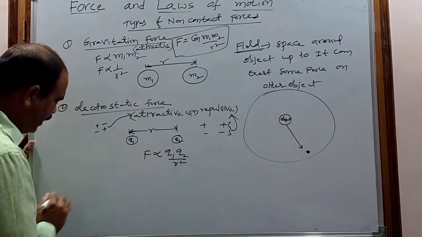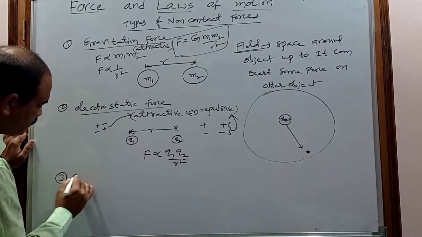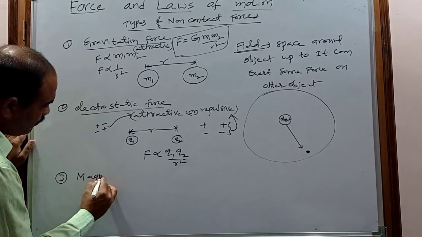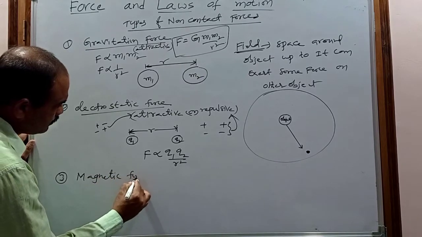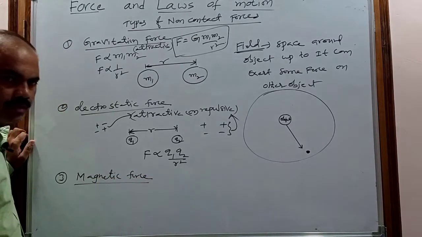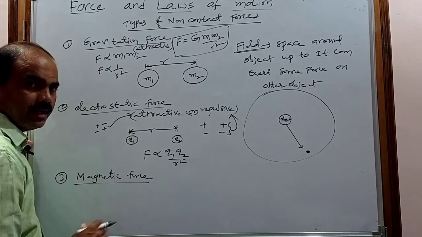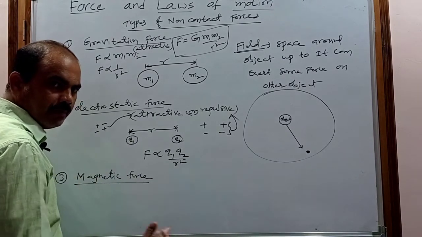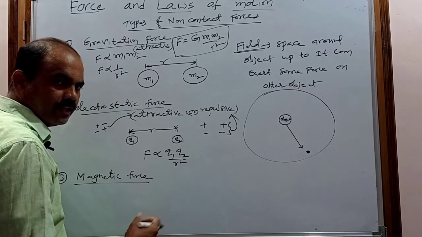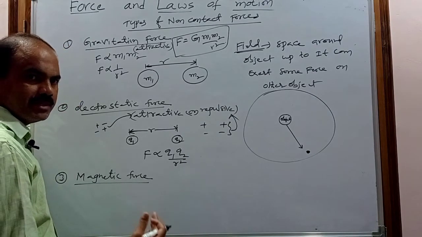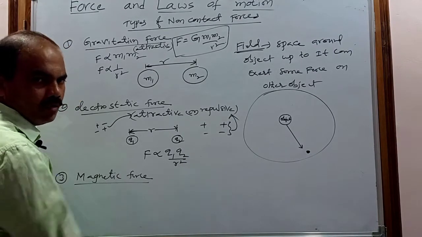And next, coming to the magnetic force. The magnetic force is also a force at a distance. This force is because of the magnetic property. So what is the magnetic property? The property of the material which can attract substances like iron, nickel, cobalt.